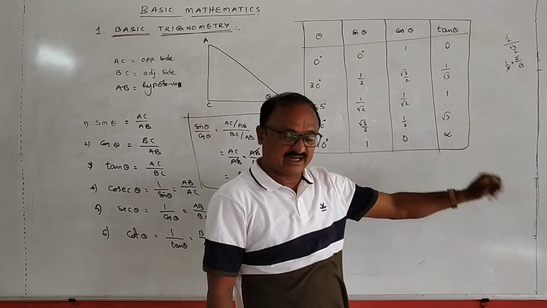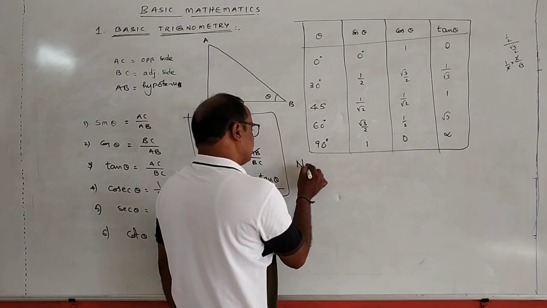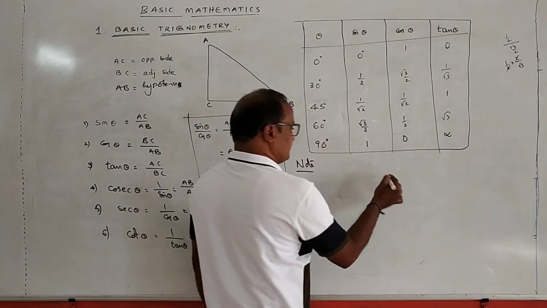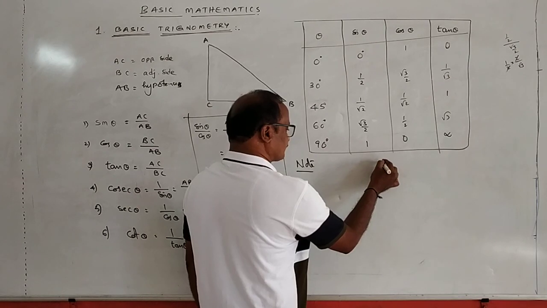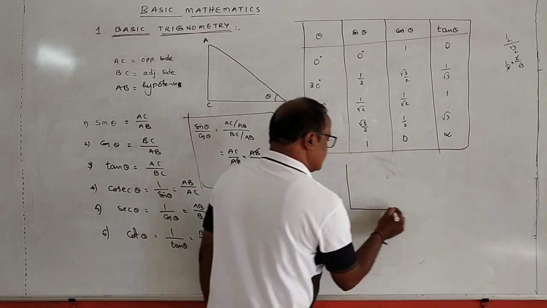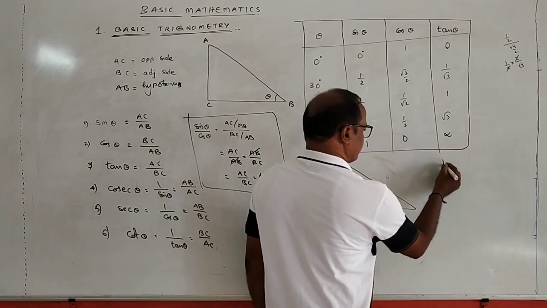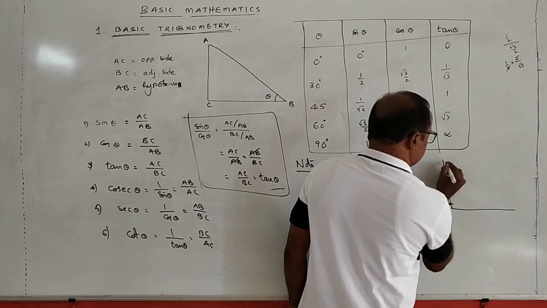Okay, right. So, remember one more point here. Suppose here, this is a triangle. See here, this is a right angle triangle. Also here, this is another right angle triangle.